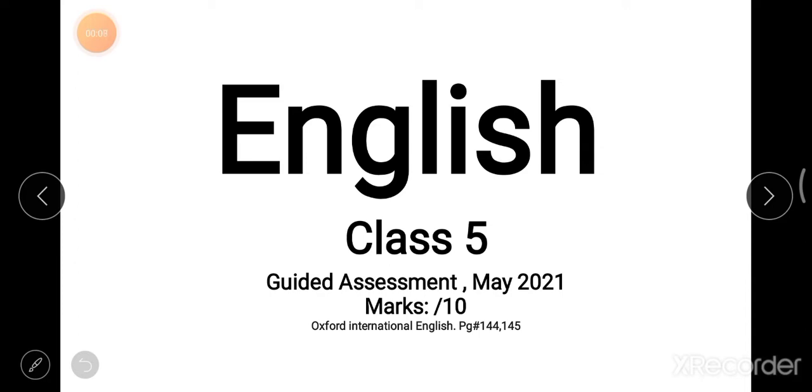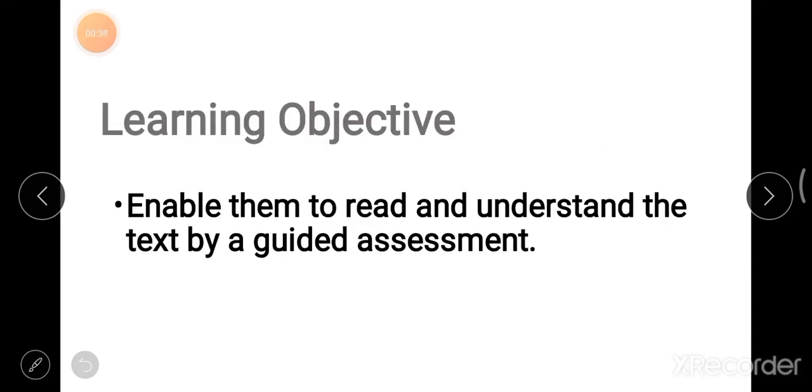Today, we are going to do a guided assessment which has 10 marks and it's from your textbook, Oxford International English textbook, page number 144 and 145. I hope you are doing your assessments very nicely. So, this is your second assessment of English, and in this assessment we will read a text and then we will solve the questions. So let's get started. Its learning objective is to enable them to read and understand the text by a guided assessment.